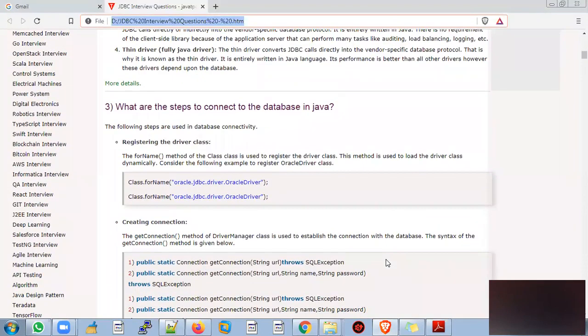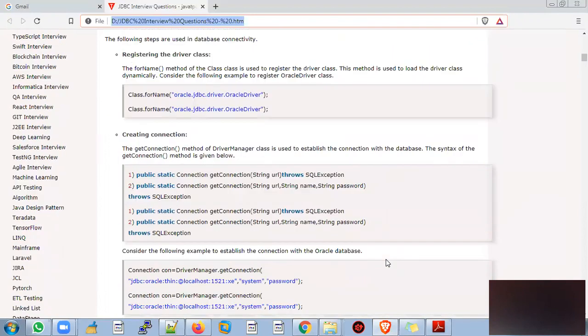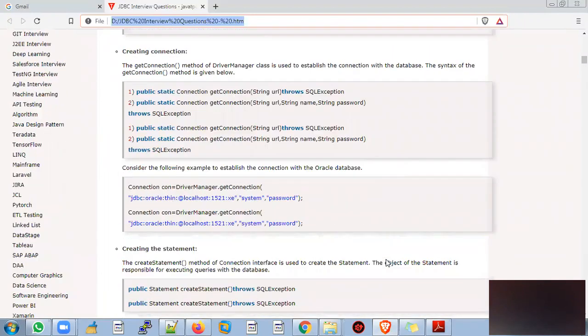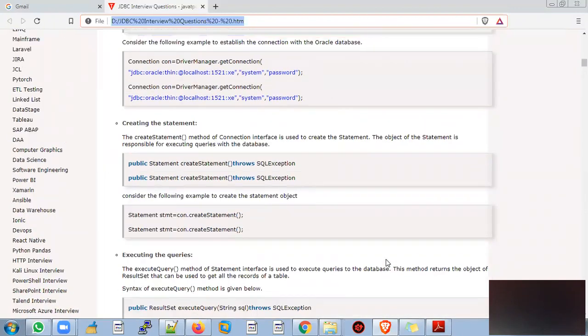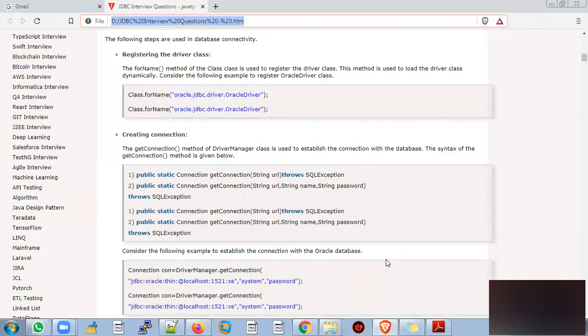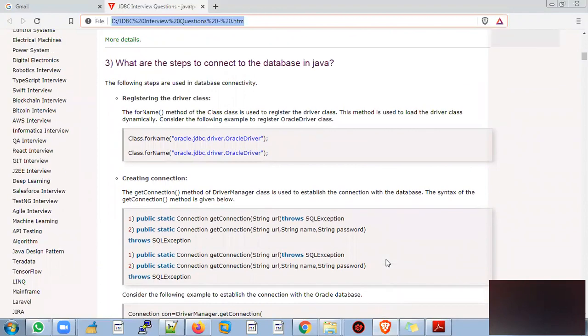What are the steps to connect to the database? First we have to register the driver, create the connection, create the statement, and execute the query. In the case of registering the driver, we use Class.forName, where we have to specify the Oracle JDBC driver. If it is Oracle, we have to specify the Oracle driver details in Class.forName.